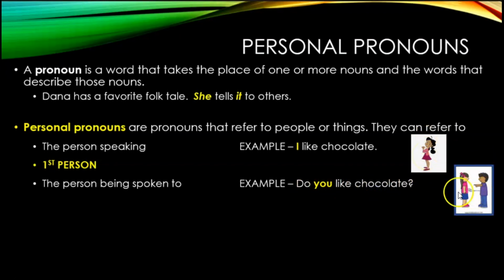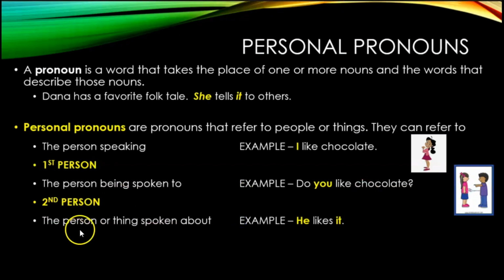And now I'm turning to you and say, do you like chocolate? So I'm speaking, I'm asking you, there's one, two, second person. So whenever we use you, we call it second person. When we say I, it's first person because I'm talking about me. If I say you, I'm talking about you. So I'm talking about the two of us, right? It's me and you, so it's second person.